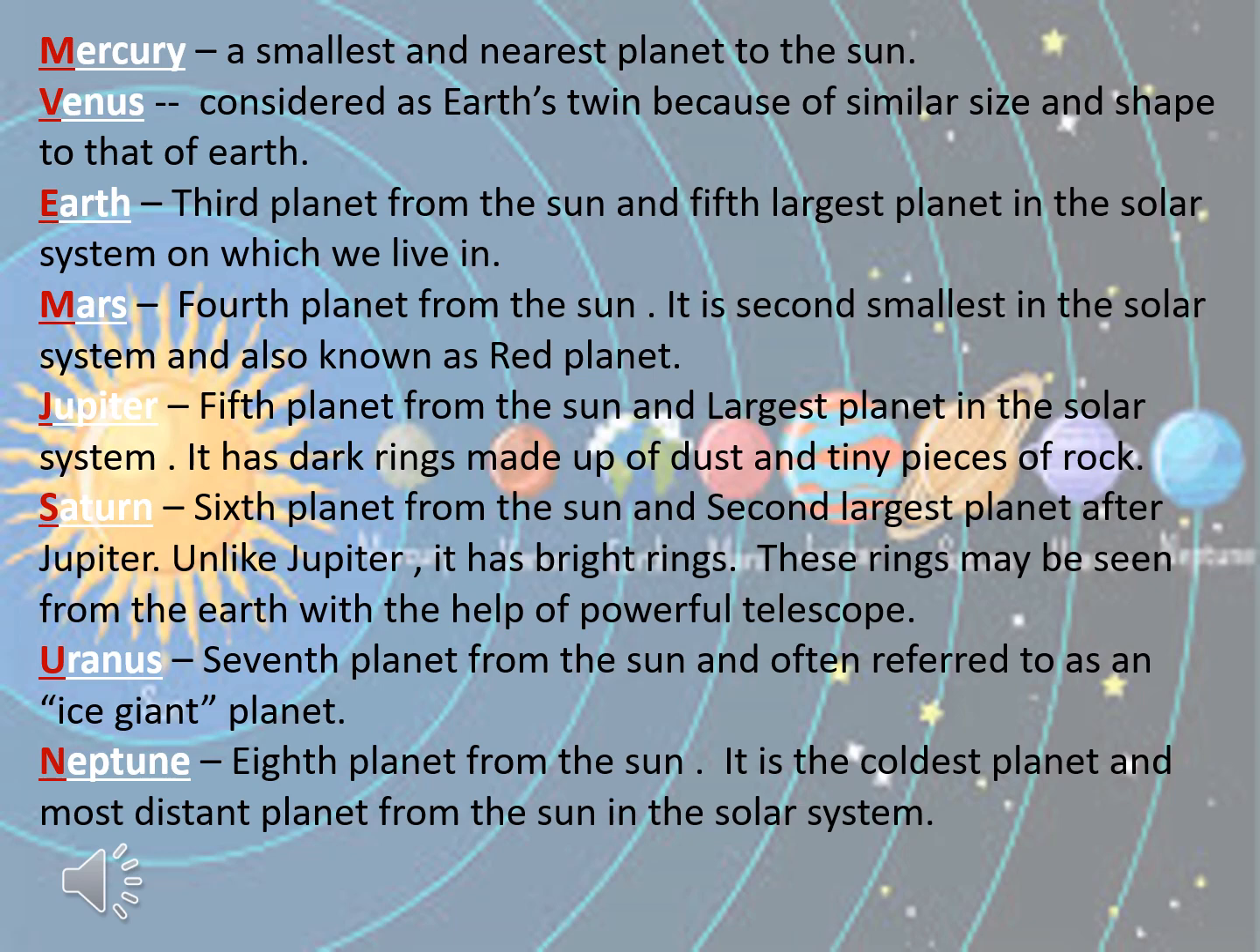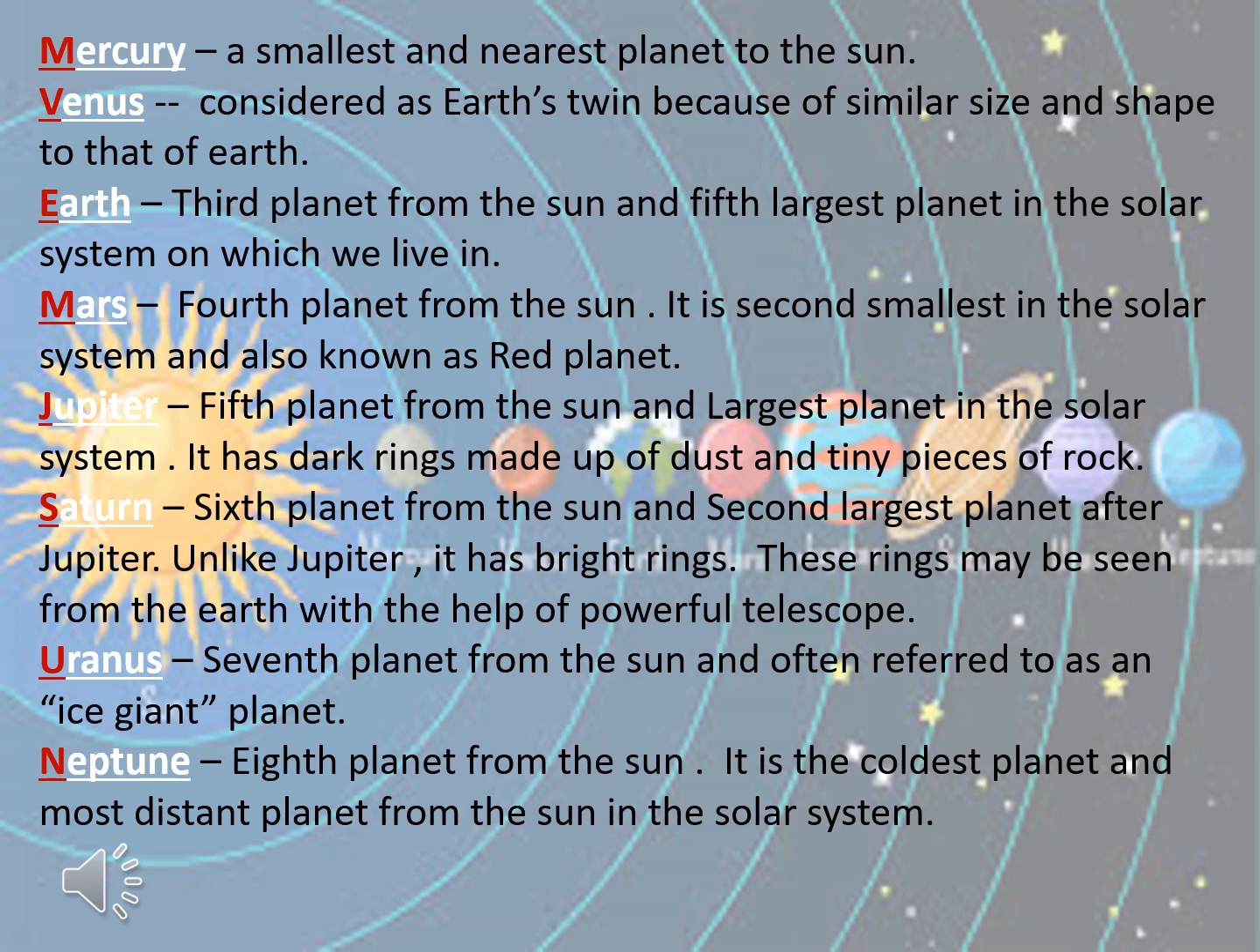The next planet is the one on which we live, that is Earth, the third planet from the Sun. The third planet and the fifth largest planet in the solar system. Fifth largest planet in the solar system and the third planet from the Sun.